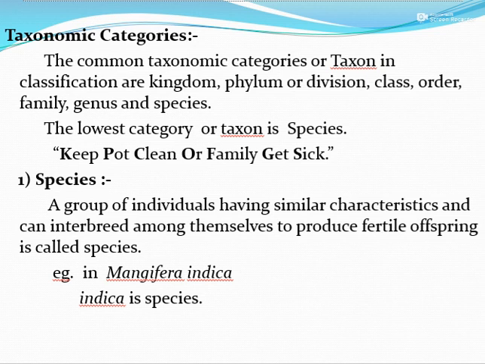So the organisms put in this category have the maximum number of common characteristics between them, and besides that, they should interbreed among themselves to produce fertile offspring. Then that group of individuals will be known as a species. For example, Mangifera indica. Indica is a species.